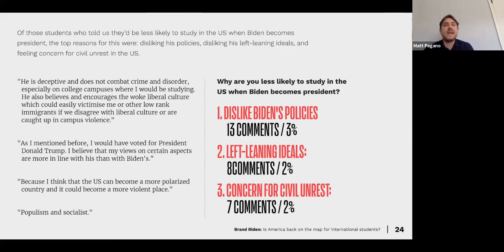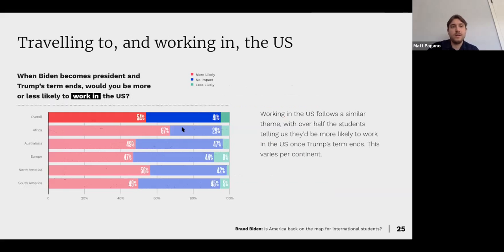So again, here we can see that common Democratic Party views, or common, kind of stereotypical Democratic Party views are listed here. You can see socialism, populism. So again, some things from the opposite side or the opponent side of Joe Biden.